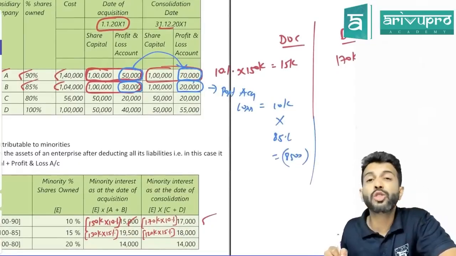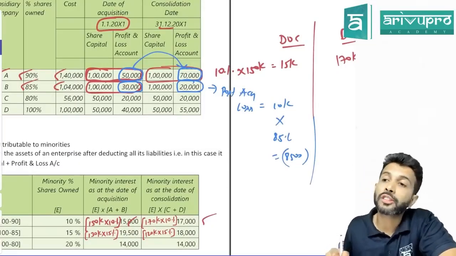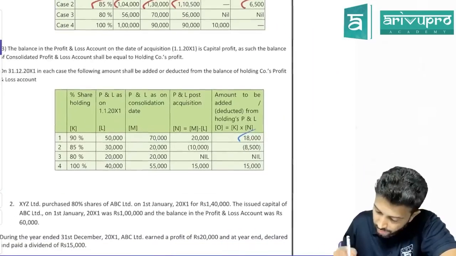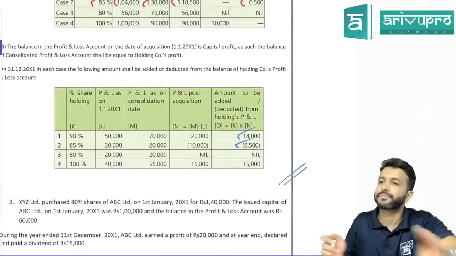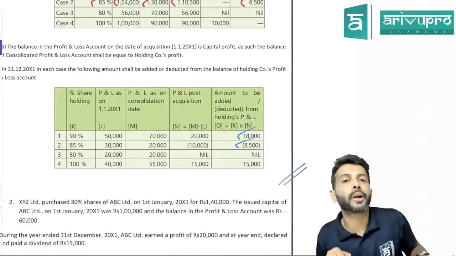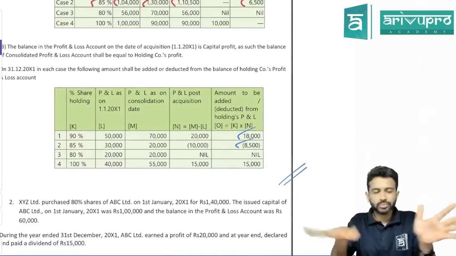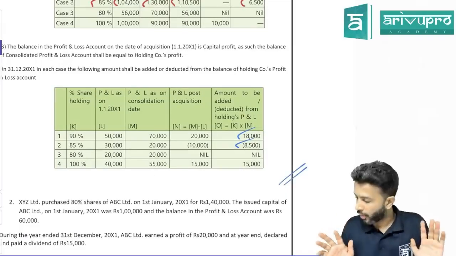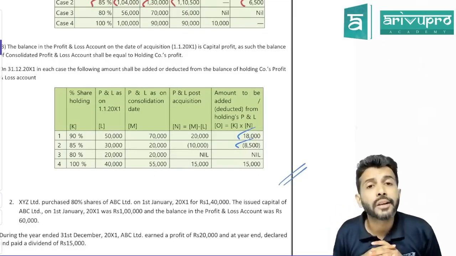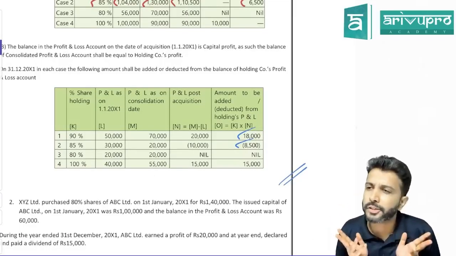Post-acquisition profit means you add; post-acquisition loss means you subtract. So 8,500 is minus. That's all. This question could also be important. Fine, sir. I feel they'll play around with these sorts of questions. So with this, we have fully completed the consolidation standard. Thank you.